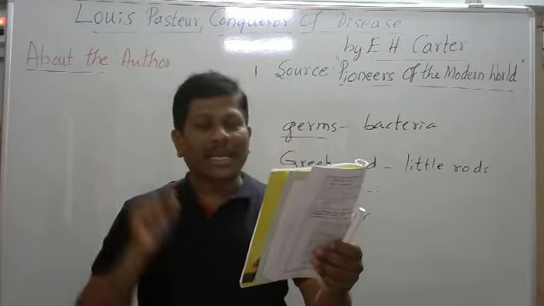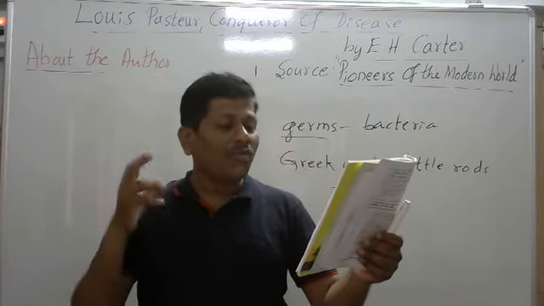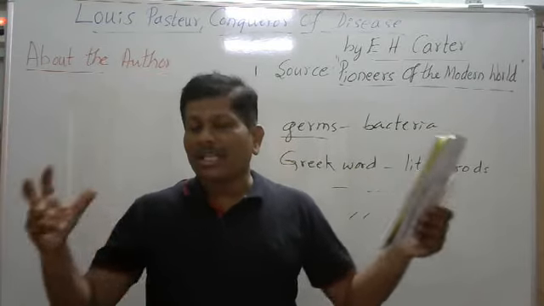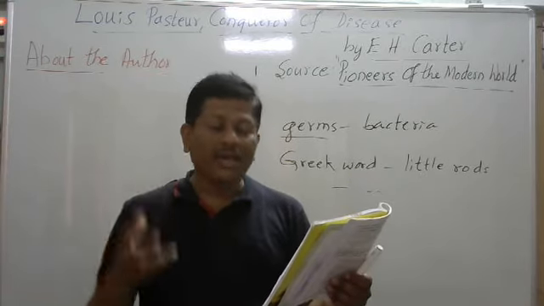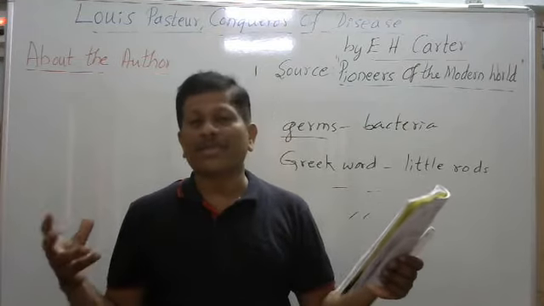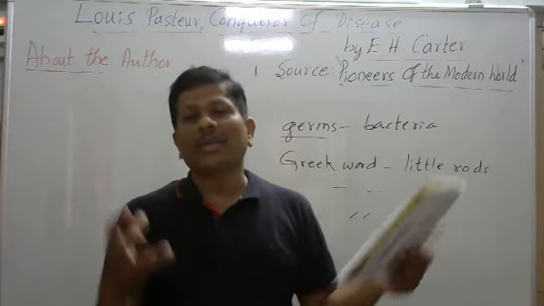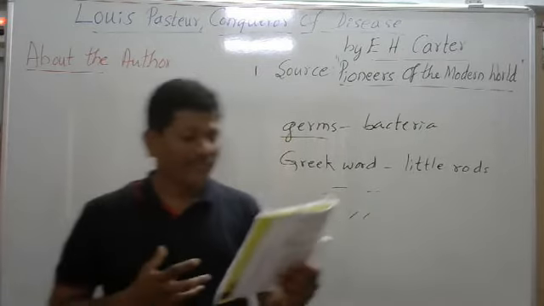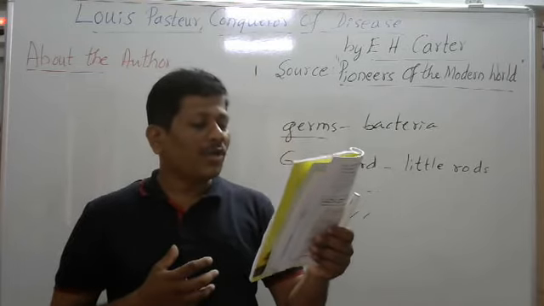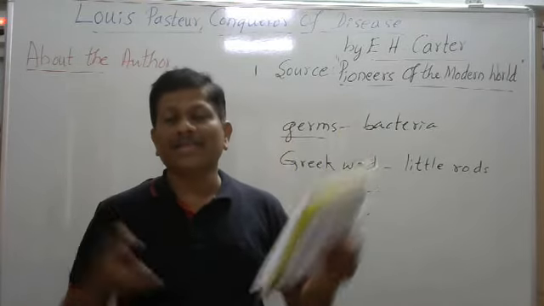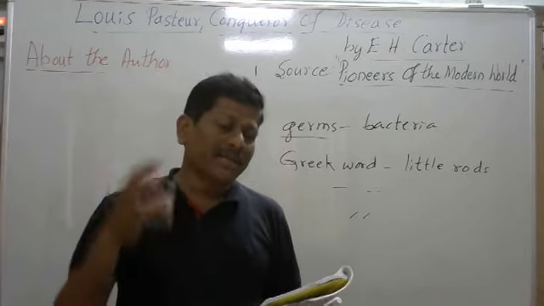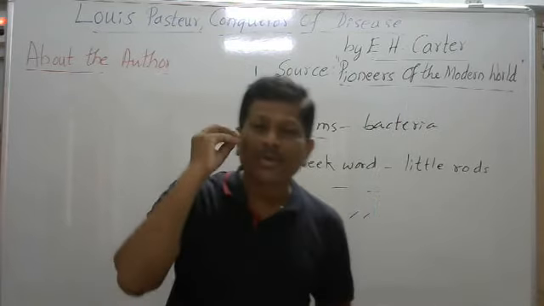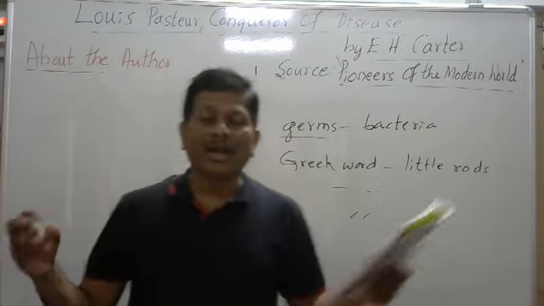Which exist in air. Bacteria exist in air. They live in air, water, soil, and in the bodies of animals and plants. See, these bacteria live or exist in air, water, soil, and bodies of animals. There is no such area where there are no bacteria. So we can find bacteria everywhere. Some but not all are causes of diseases. Some bacteria cause disease. They bring disease, but all bacteria are not harmful. Some bacteria are useful for human beings or animals.